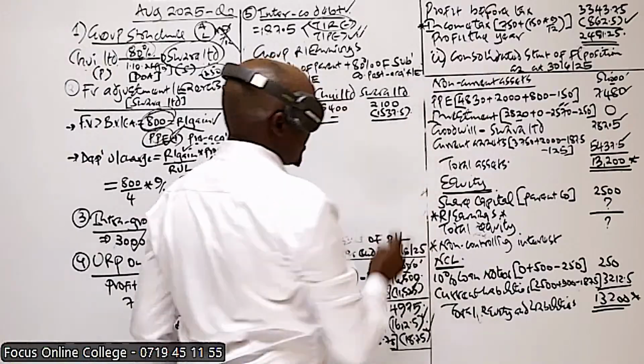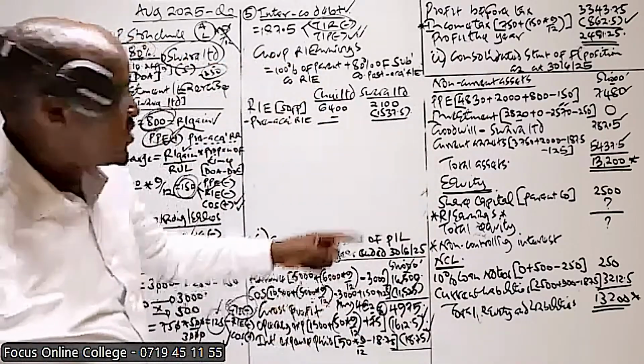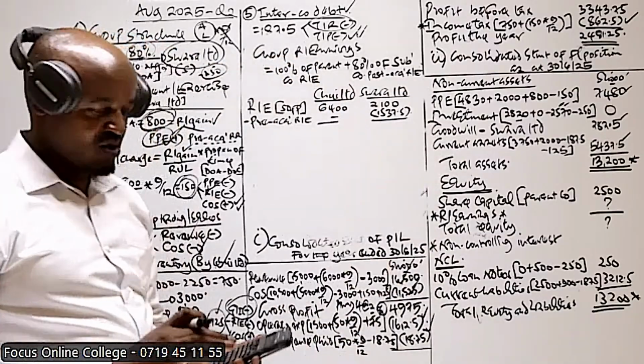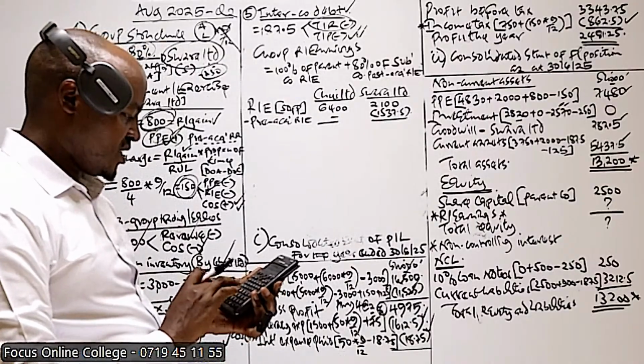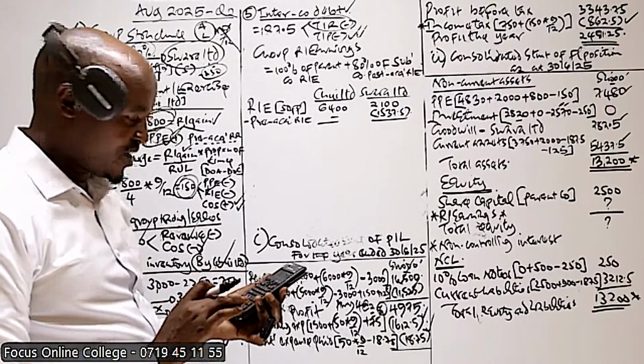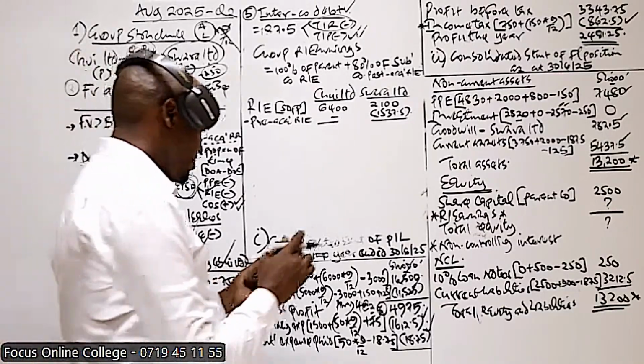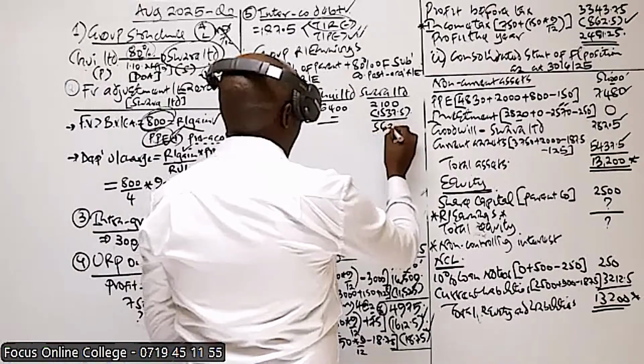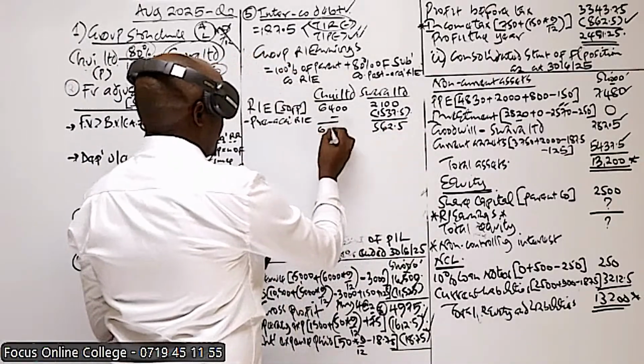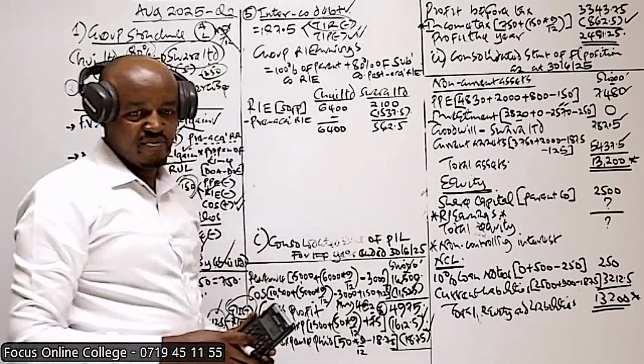Now, after deducting this, what are we left with? We are left with post-acquisition retained earnings. That only applies to the subsidiary, it does not apply to the parent. So that will give us 562.5. And this one will be 64.